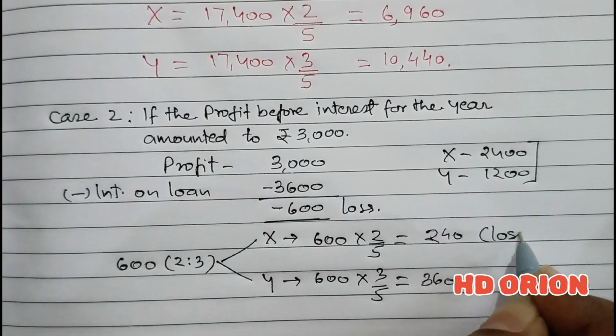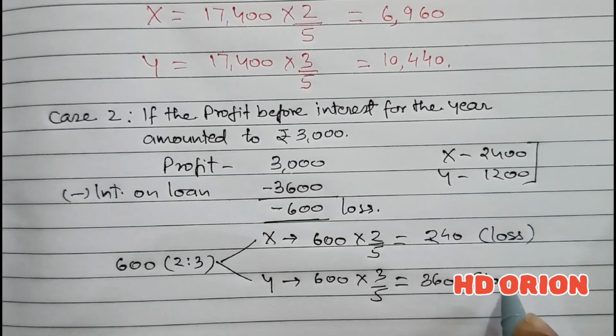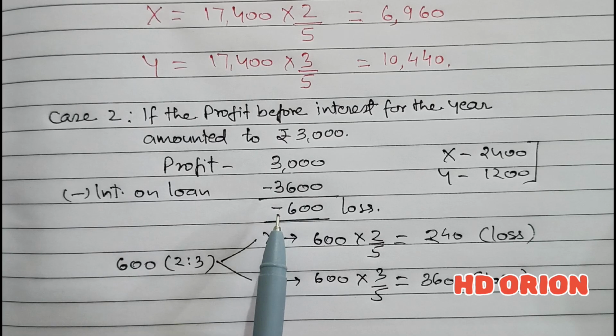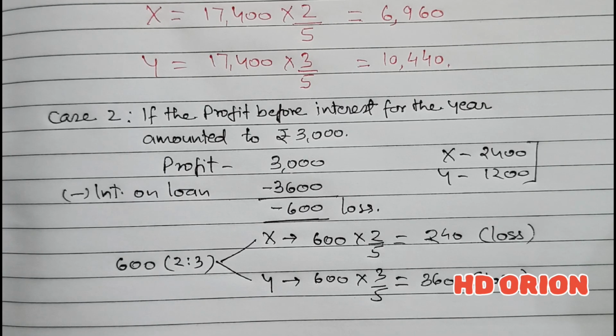Both are losses, because it is a charge against profit, and as a result we have to pay it compulsorily. We should not wait that if there is sufficient profit then only we will provide interest on loan. That is not true. Irrespective of profit or loss, we have to give 100% interest on loan to the partners, because it is a charge against profit.